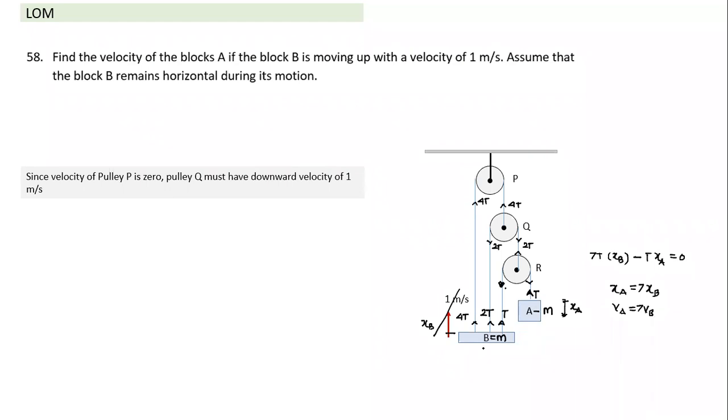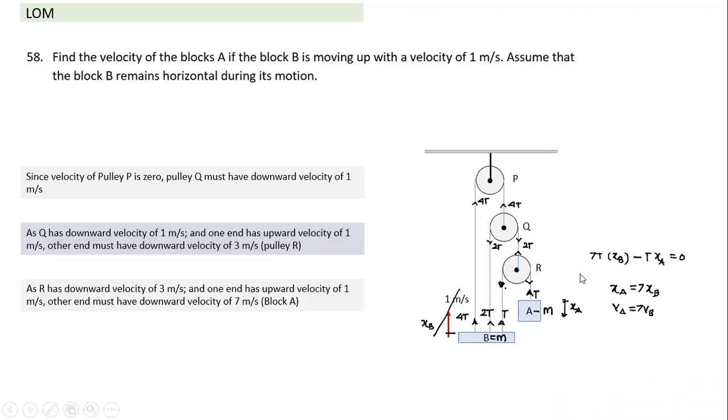Sir, there is some work done by the string on the pulleys Q and R also, right? No, if pulley Q and R also move, the net force is 0. See, all string forces put together on the pulley, what is the net force on the pulley? It will come to 0, so overall it becomes 0 only. This is something we don't need to go deeper into, I'm just saying there's a reason why it came to 7T. Just understand this. More than that is not necessary. So I hope this point also is understood by most people, other than this velocity.